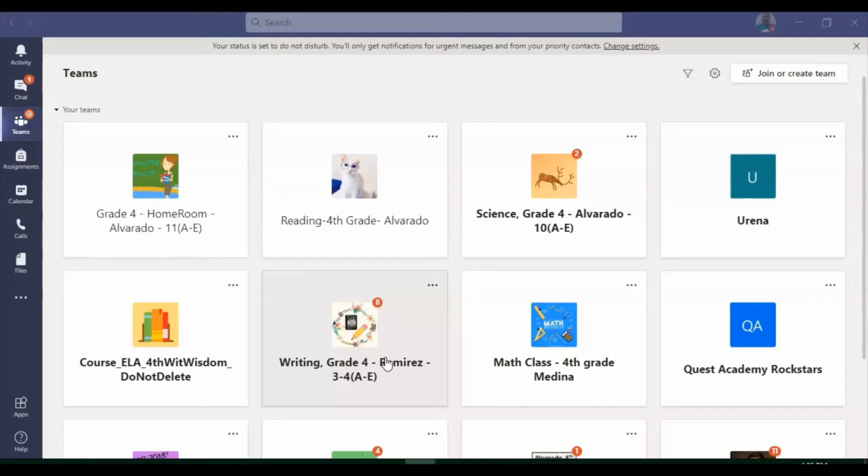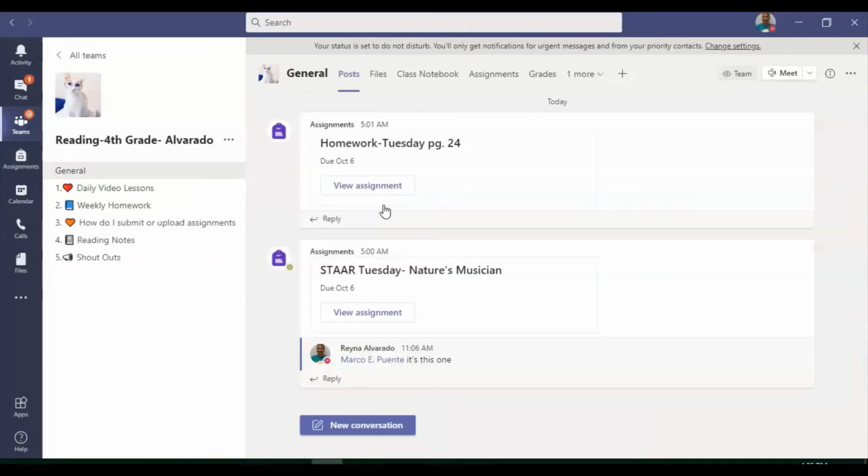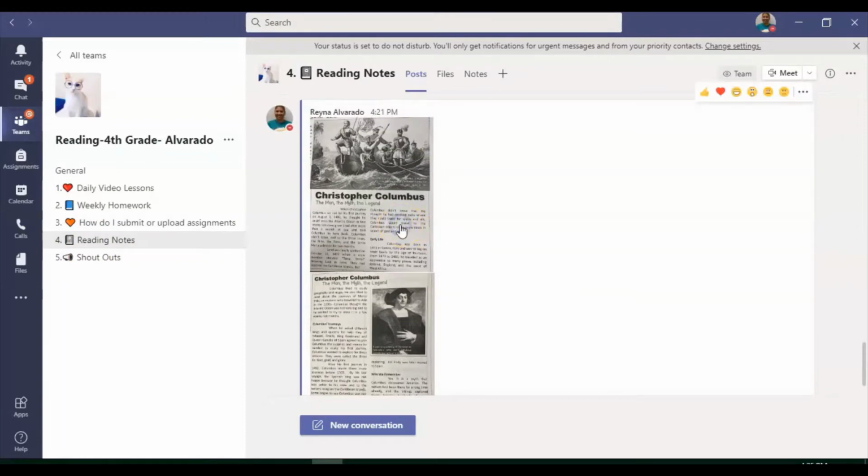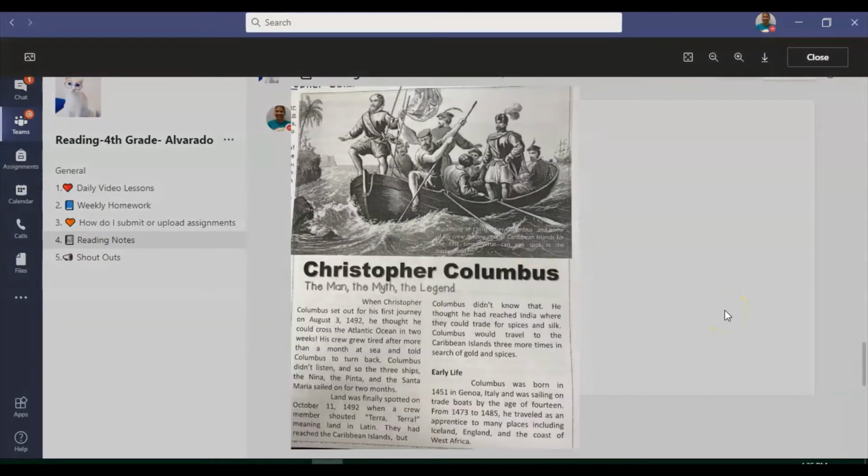Let me show you where you can find this biography about Christopher Columbus. If you have a printer at home, you're more than welcome to print it. But I do need you to have a blank sheet of paper with you with your name, date, and go. On Teams, boys and girls, click on Reading Class, and then click on number 4 where it says Reading Notes. Here you'll be able to see the article that I posted.